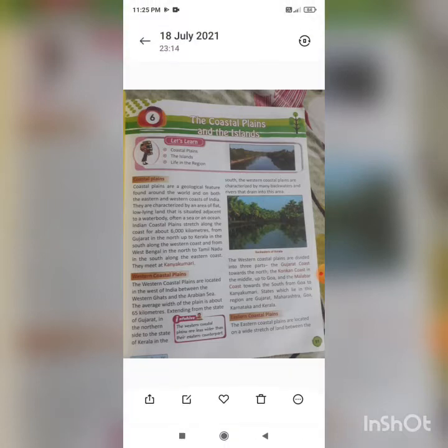If we talk firstly about the western coast, it is there for 6,000 kilometers, and it starts from Gujarat in the north and ends in Kerala in the south.